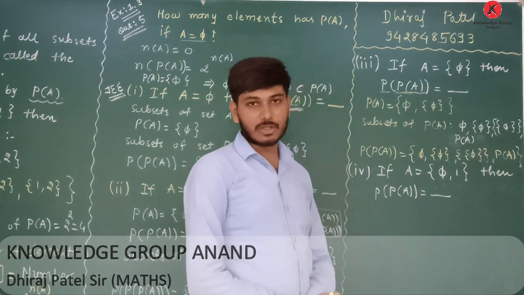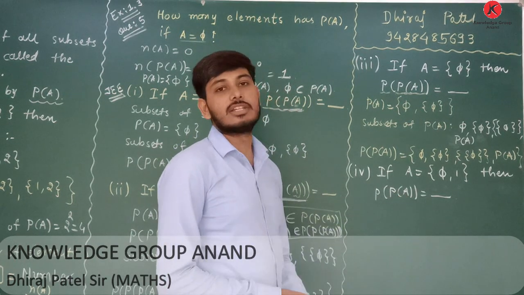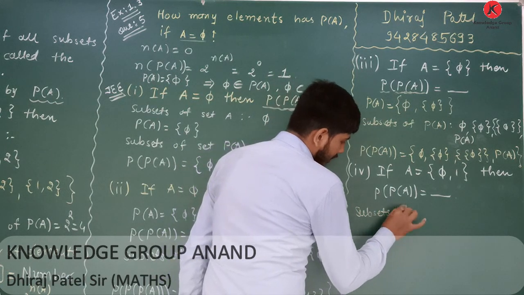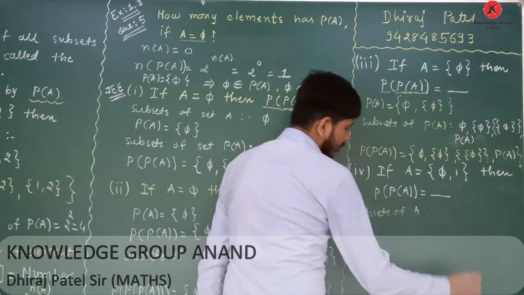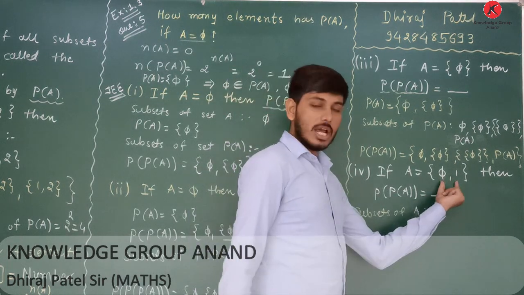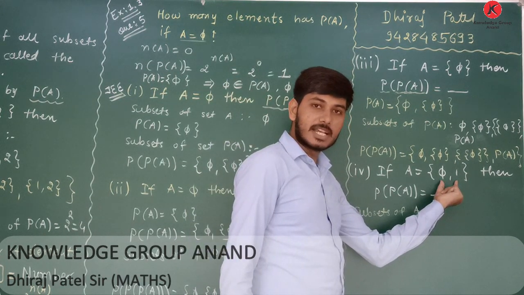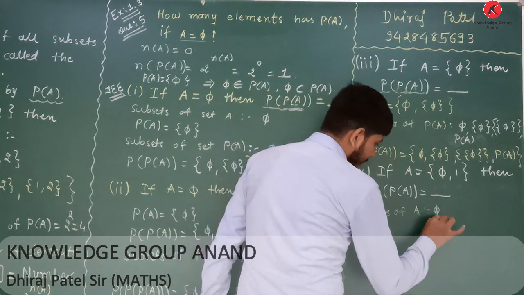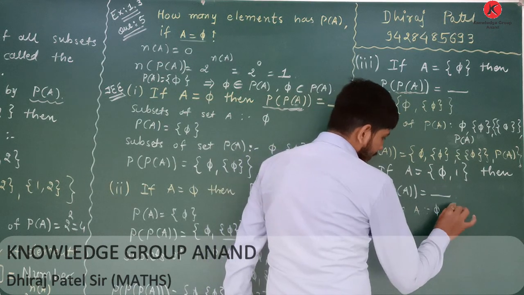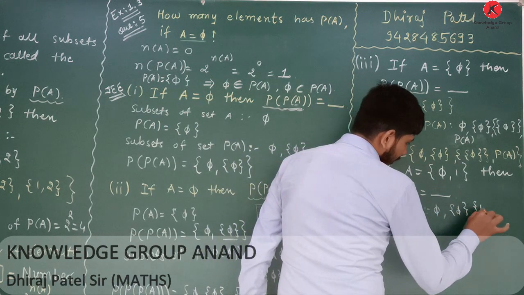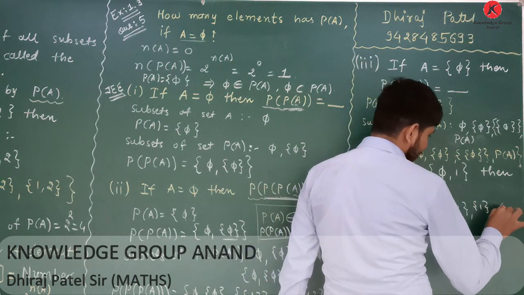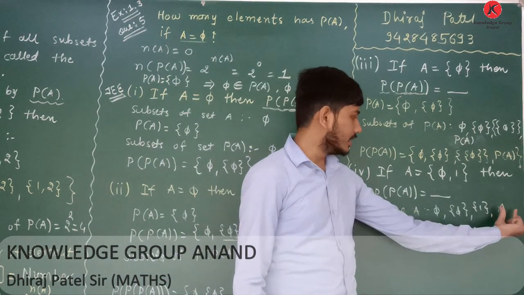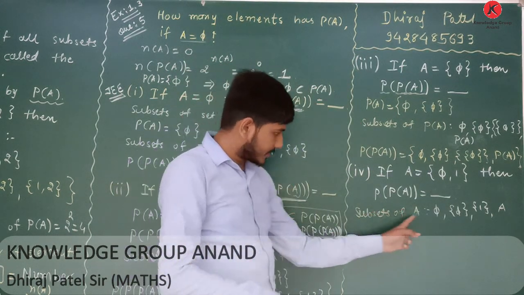For finding the power set of A, we have to list out all the subsets of set A. Here 2 elements are there, therefore the number of subsets of set A is 2 raised to 2, total 4 subsets. The first subset is the null set, the second and third are singleton sets, and the fourth is the set itself. I am writing the set itself as A. You will also write this here. Okay, so subsets of set A are ready.